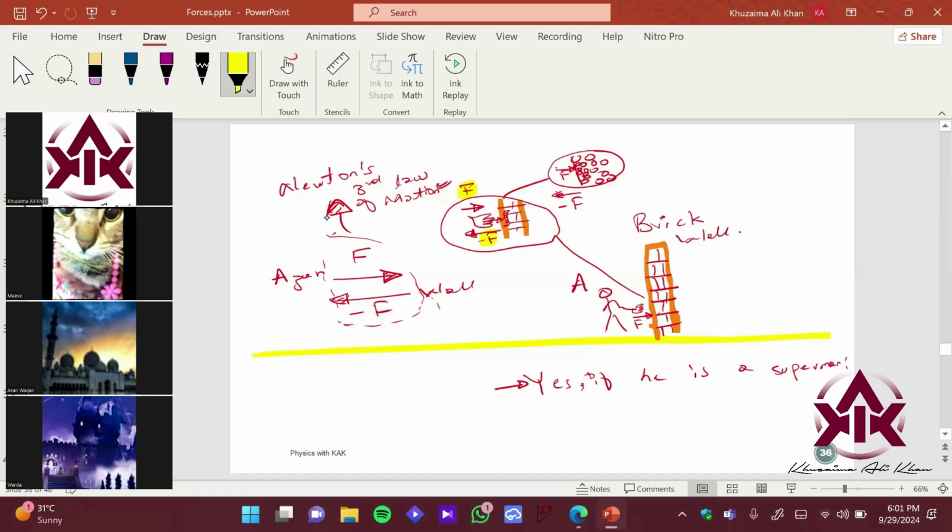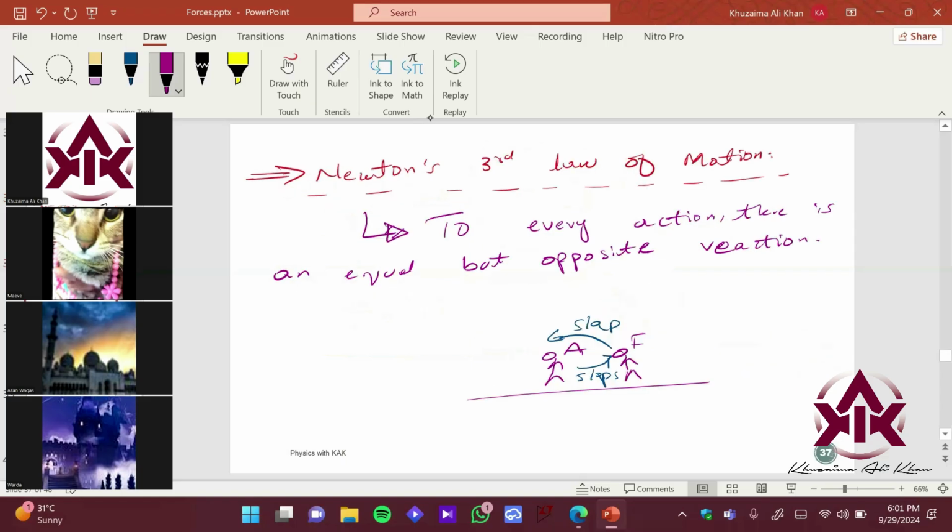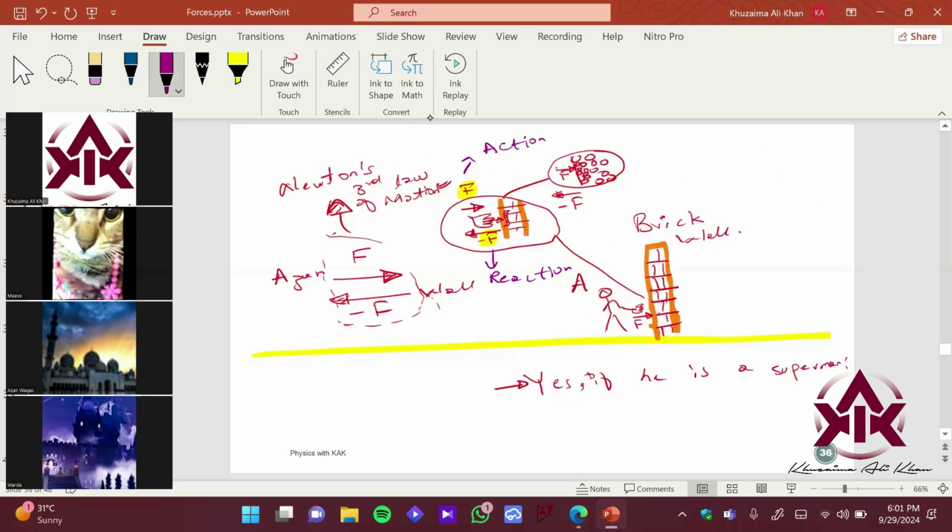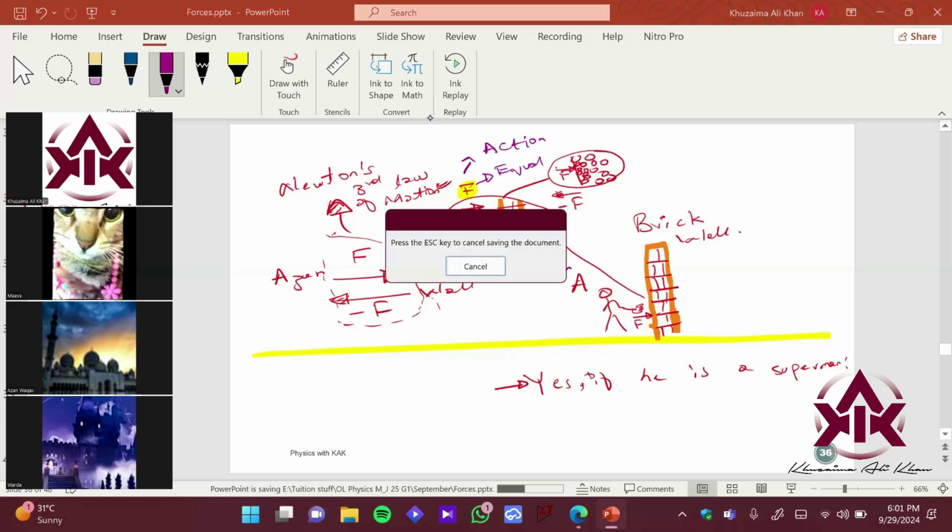So to every action, this was the action with the force F, and this is the reaction from the wall to the hand, right? And the definition says that to every action there is an equal but opposite reaction. You can see the forces' magnitudes are the same. It is F over here and it is also F over here. So the magnitude is the same, just the direction of the action and reaction forces is opposite. So that is Newton's third law.